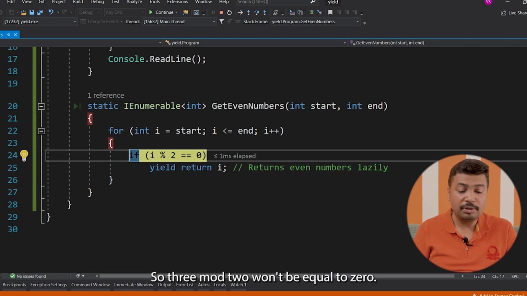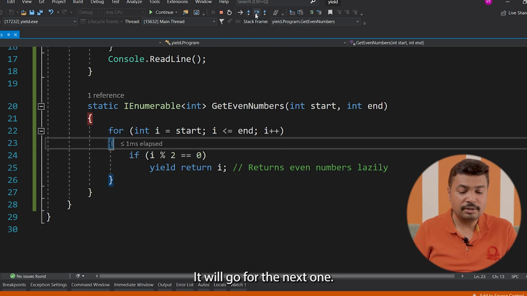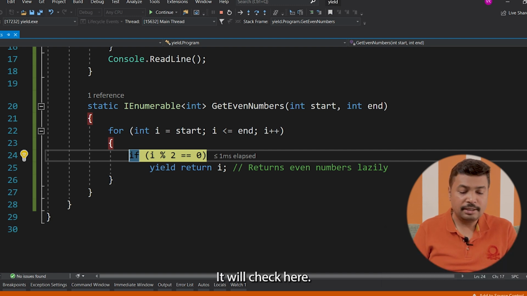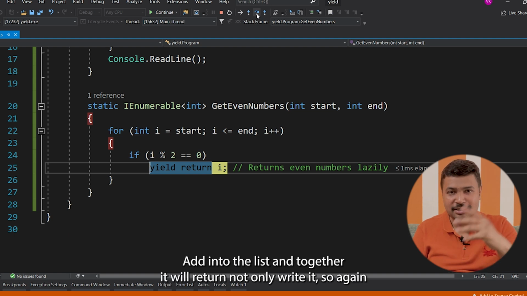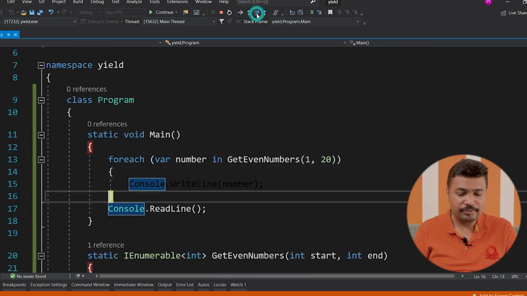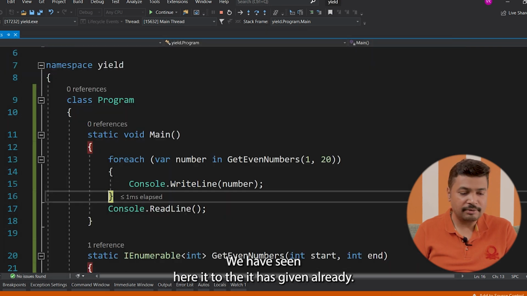So 3 mod 2 won't be equal to 0, so it will not come. Again it will go for the next one. So it will check here, it's 4. So 4 mod 2 would be 0. So again it will go here and it will return it one by one. The serving: first whichever is ready, it will return. It will not wait for everything, add into the list and together it will return, nothing like that. So basically it will return one by one, it will give you the list like 2, 4 we have seen here, it has given already.